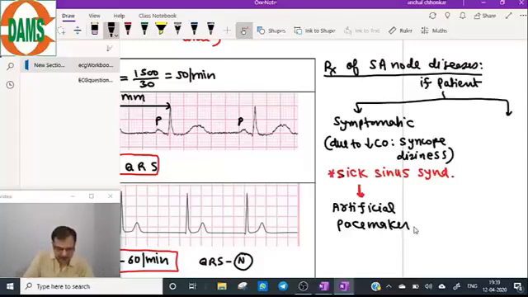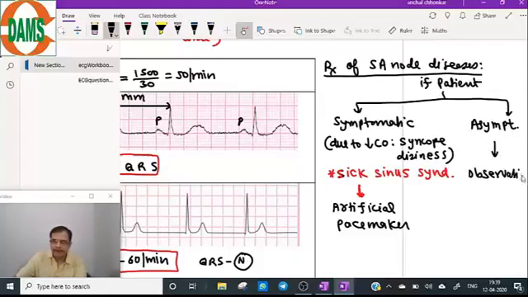Artificial pacemaker. Now, if a patient is asymptomatic, the patient has tolerated the arrhythmia, this sinus node disease, very well, there are no symptoms, no treatment should be done, just keep the patient under observation. So it will be observation only.